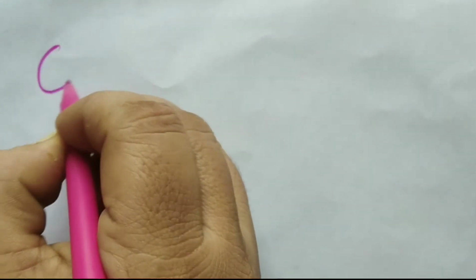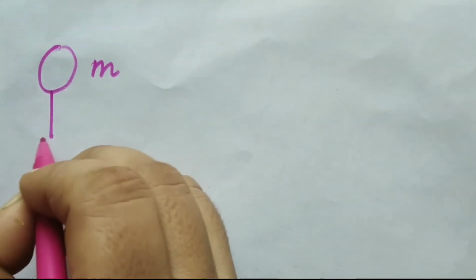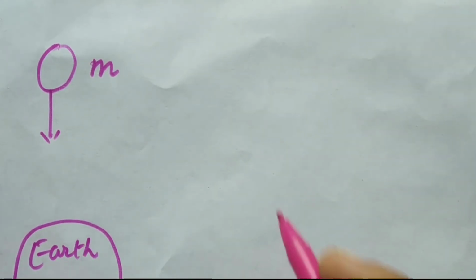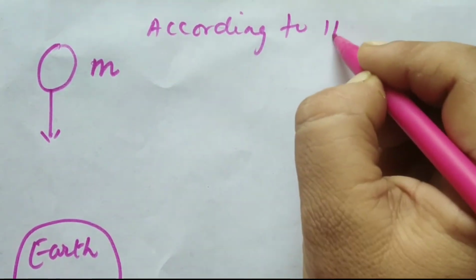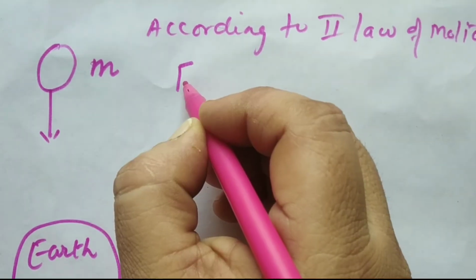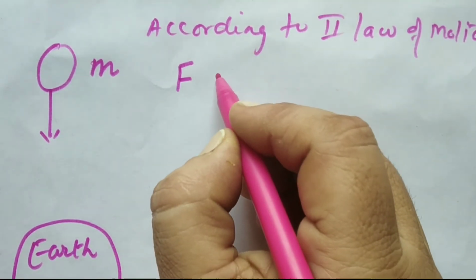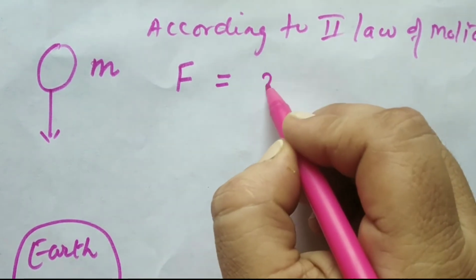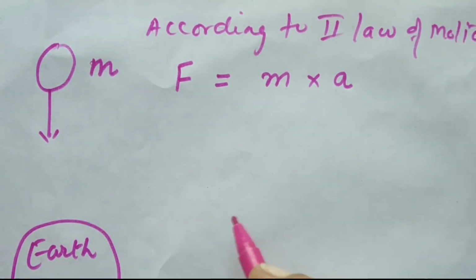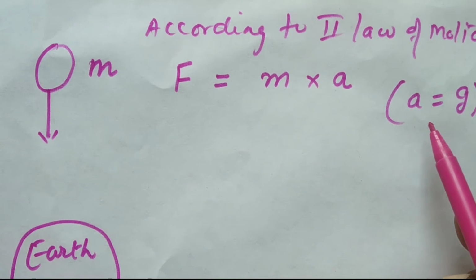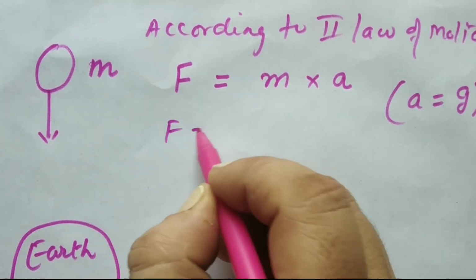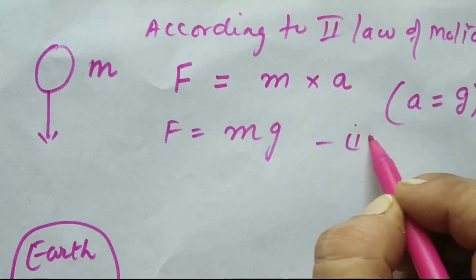We have an object of mass m which is in free fall. That means it is falling towards the earth under its gravitation force. According to the second law of motion, the magnitude of the force acting on this object can be calculated by the product of mass and acceleration. But here the acceleration is caused due to gravitation force of the earth, so a can be written as small g. So we can write it as F equals mg, that is equation 1.